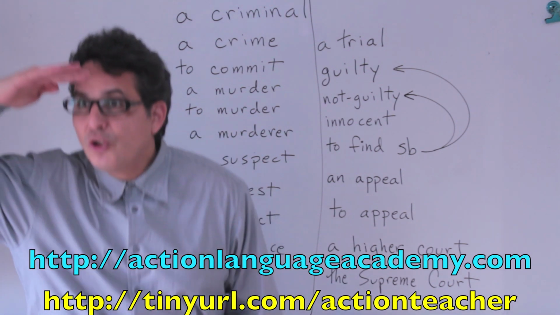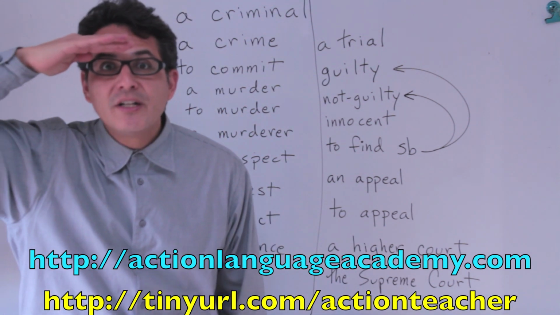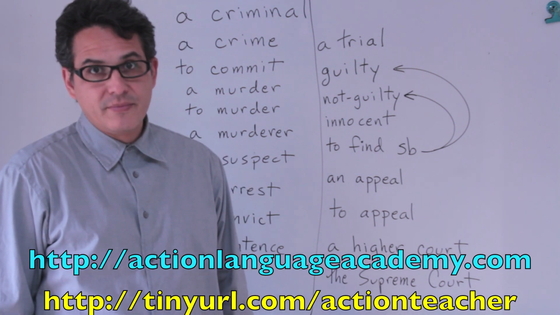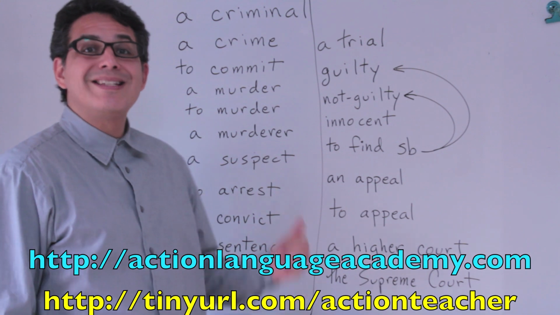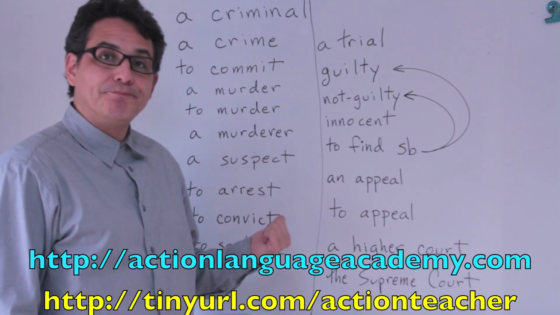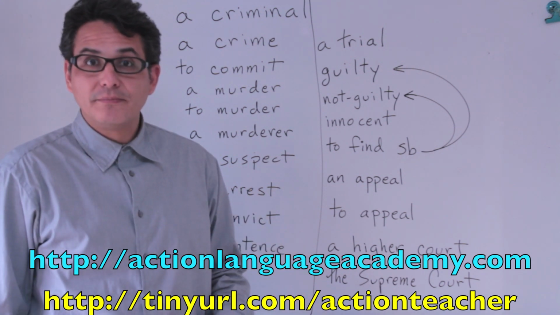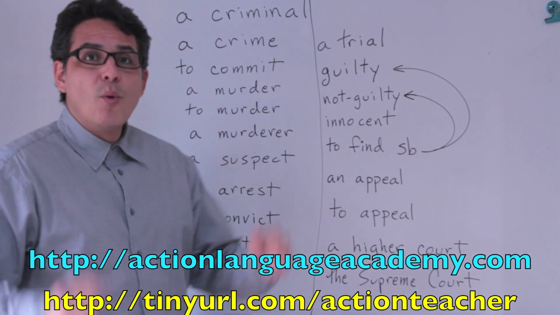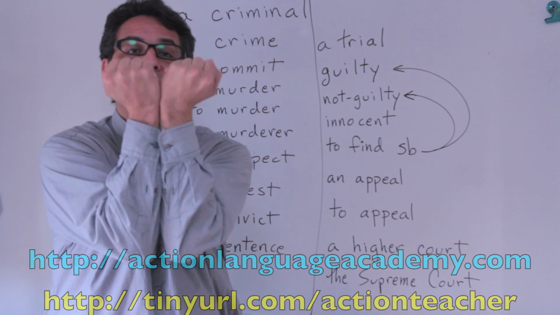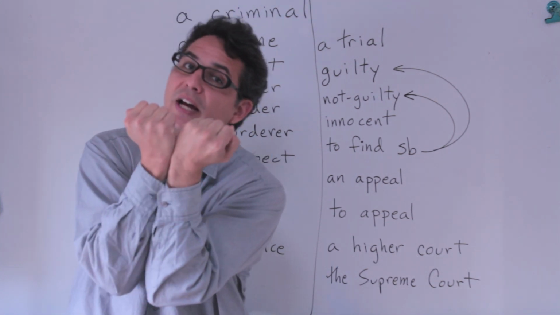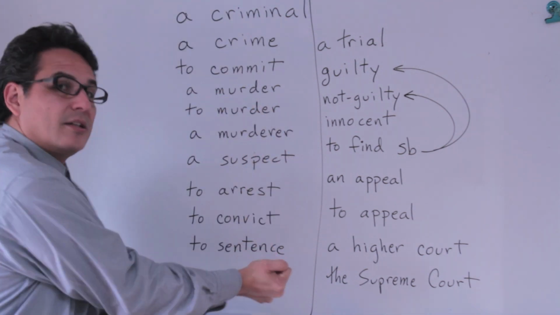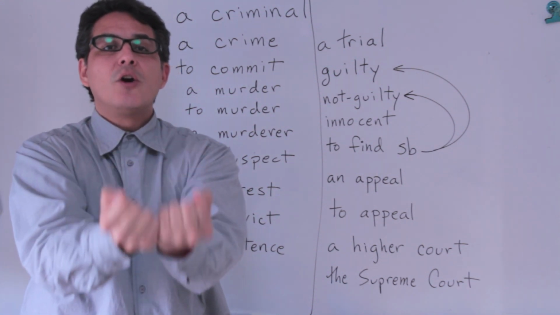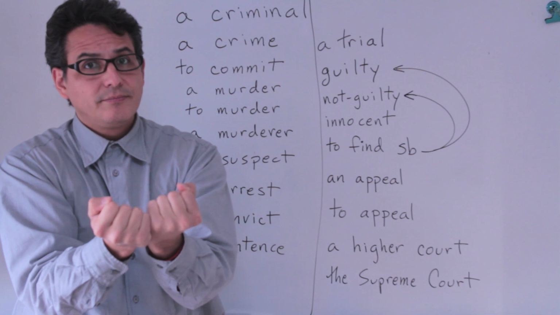When the police are looking for someone who committed a crime, we say they are looking for a suspect. A suspect. This is a noun. Yogisha. A suspect. The police are looking for a suspect. When they find a suspect, they taiho him. How do we say taiho? We say arrest. They arrested a suspect. The police arrested a suspect.